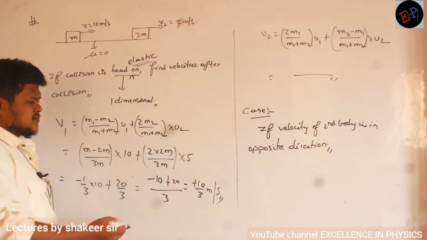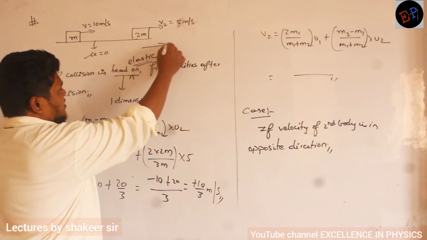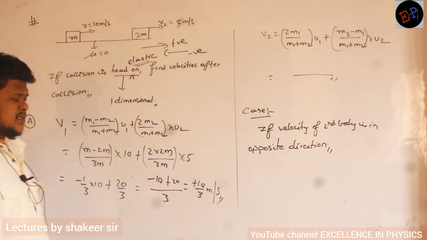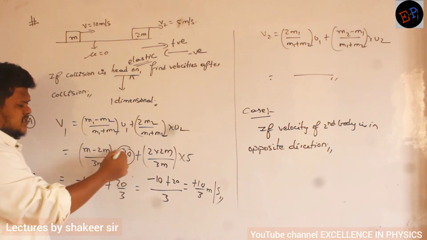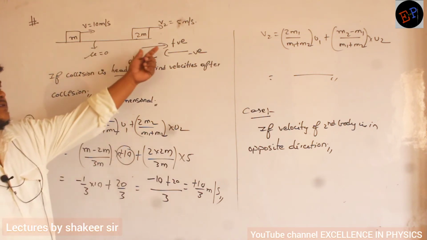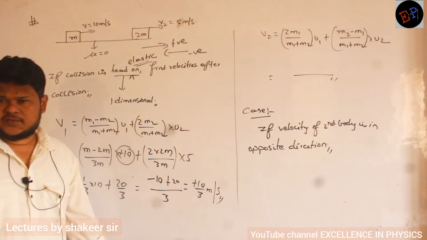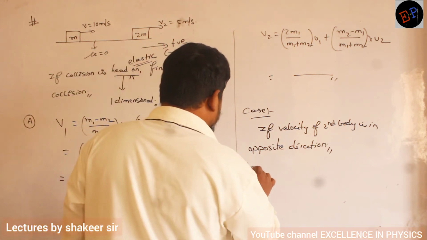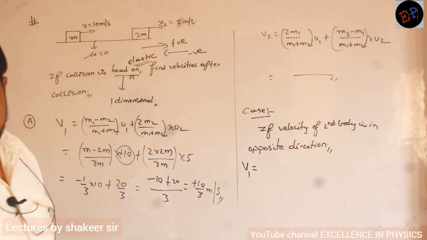Into minus 5, that's all. So this direction of velocities, if you take positive, opposite direction you should take negative. So 10 is definitely plus 10, but 5 will become minus 5 if it is moving in opposite direction. Okay, so do one calculation, calculate v1 and see what is the answer you will get. How much? Minus 10 you got.